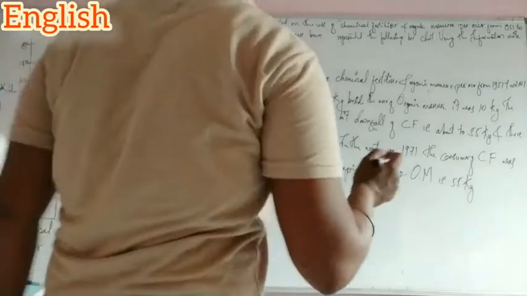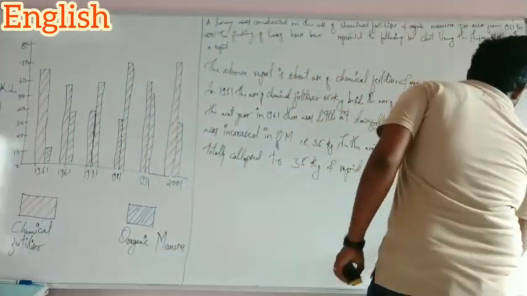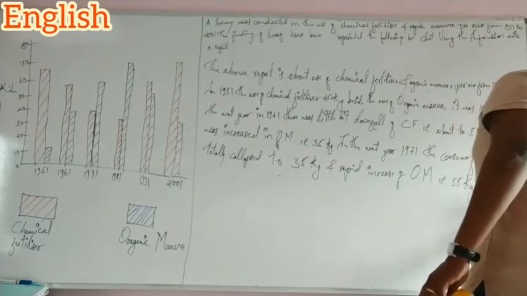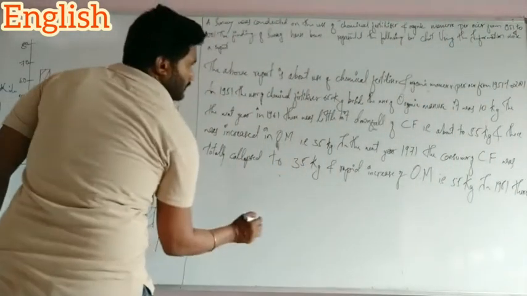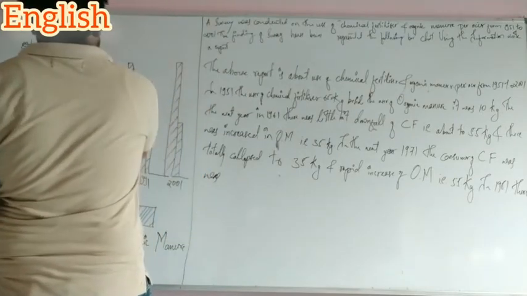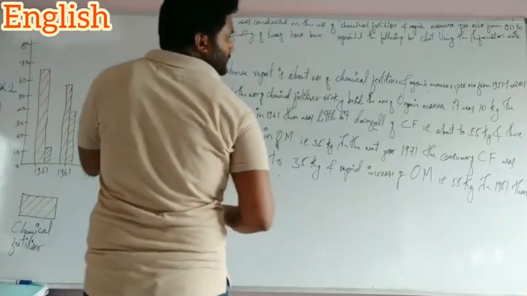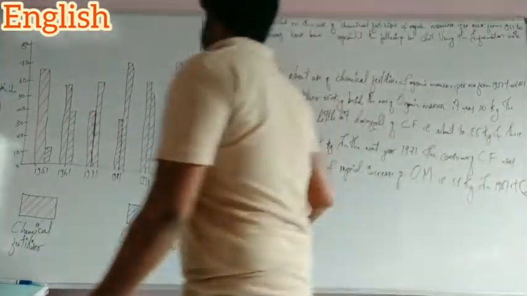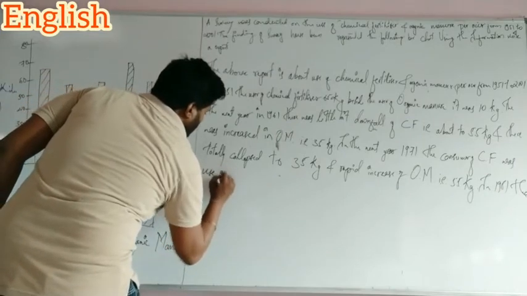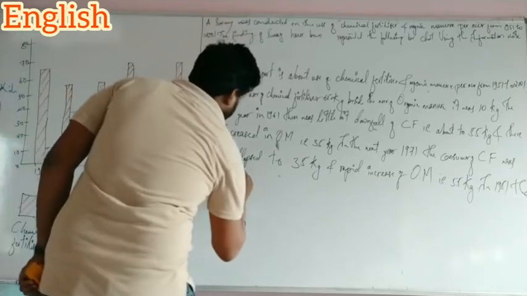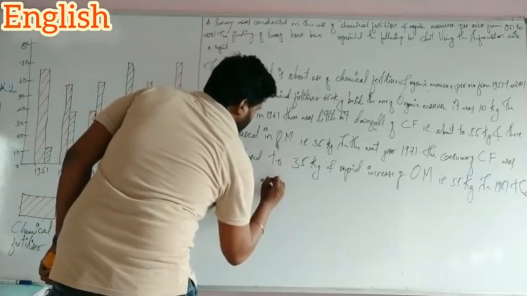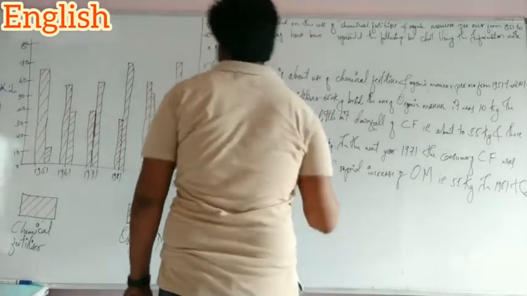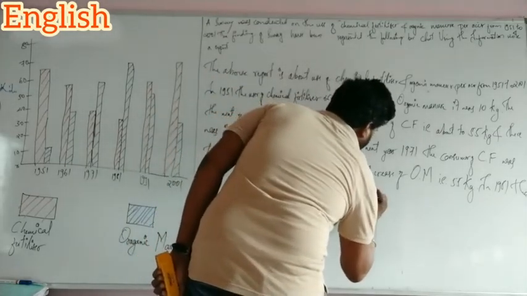And in the next survey, in 1981, the use of organic manure expanded up to 70 kilograms.